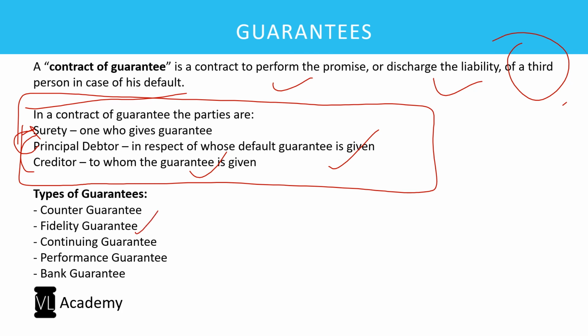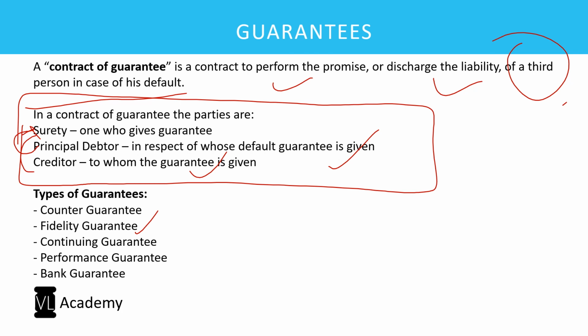Fidelity guarantee is a guarantee where a guarantee is being given for the performance of an employee. So where a person gives a guarantee for the performance of an employee per se, in the sense that not the technical performance, but for the character and conduct of such employee, that is called fidelity guarantee. Continuing guarantee is when a guarantee is given to a series of transactions. So where a guarantee does not end with one, but covers a various series of transactions, it is called continuing guarantee. Performance guarantee is when a guarantee is given for the actual performance of an act or performance of a contract by a person.